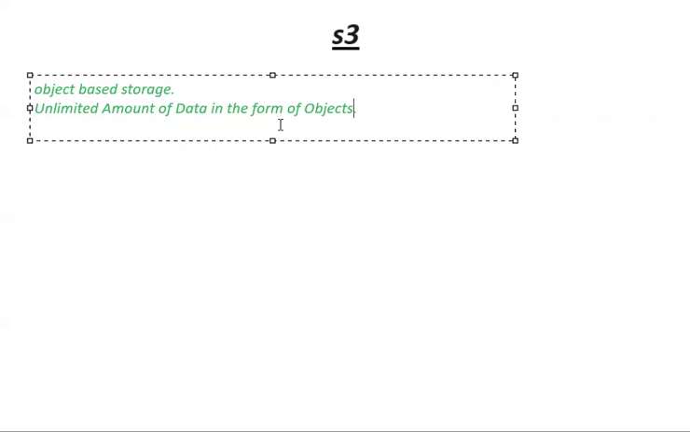Sir, can you provide a real life example so that it will be easily understood? Okay, let me provide one. All of you know Google Drive, right? I hope most of you are using Google Drive. This service is the same as Google Drive. In Google Drive, Google is providing the service, whereas S3 is provided by Amazon, that is AWS.